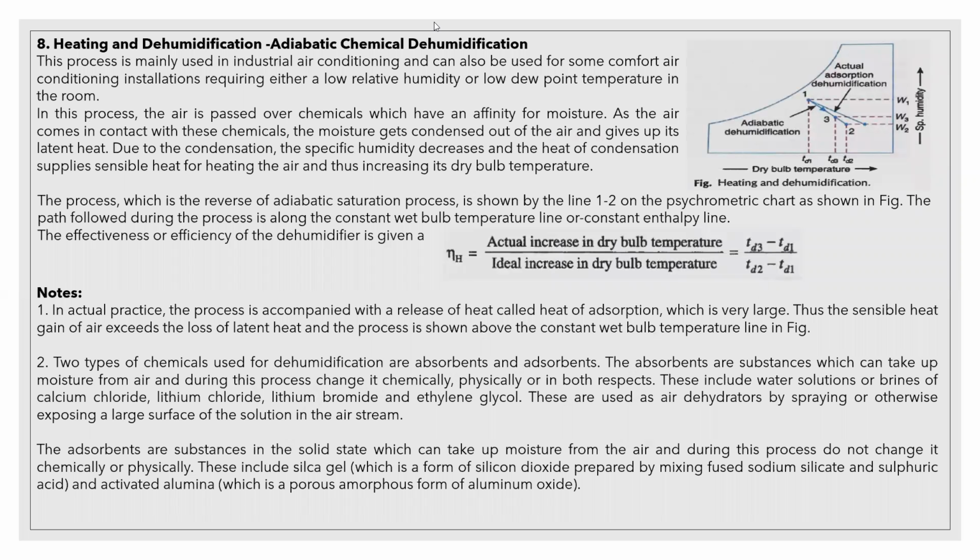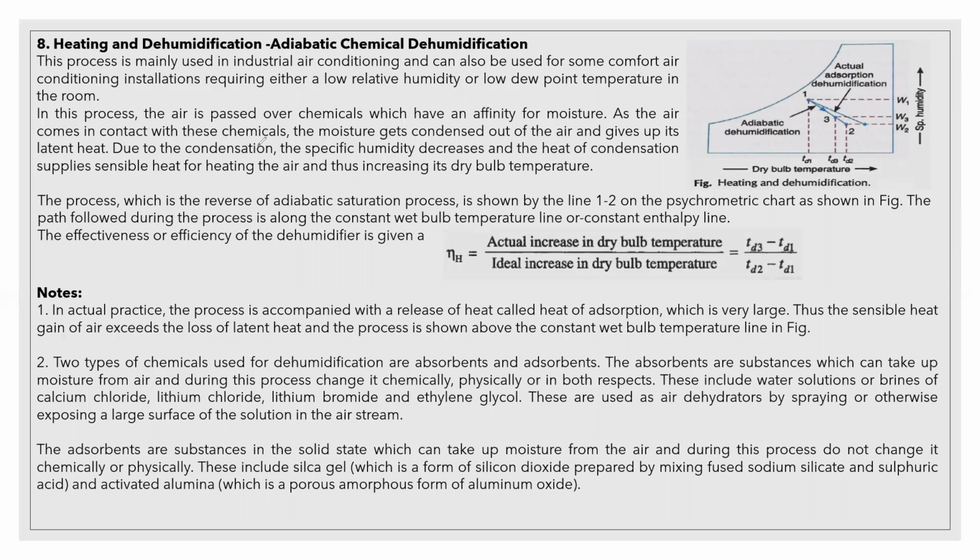Next, heating and dehumidification. This cannot be achieved by simply spraying water. This can be achieved only by using chemicals. Adiabatic chemical dehumidification. By using chemicals only, this can be achieved. Without using an air washer or any such process, we cannot achieve it. Only by using a chemical process can we achieve this method, heating and dehumidification. Heating means temperature should rise, dehumidification means a fall in moisture content should occur.